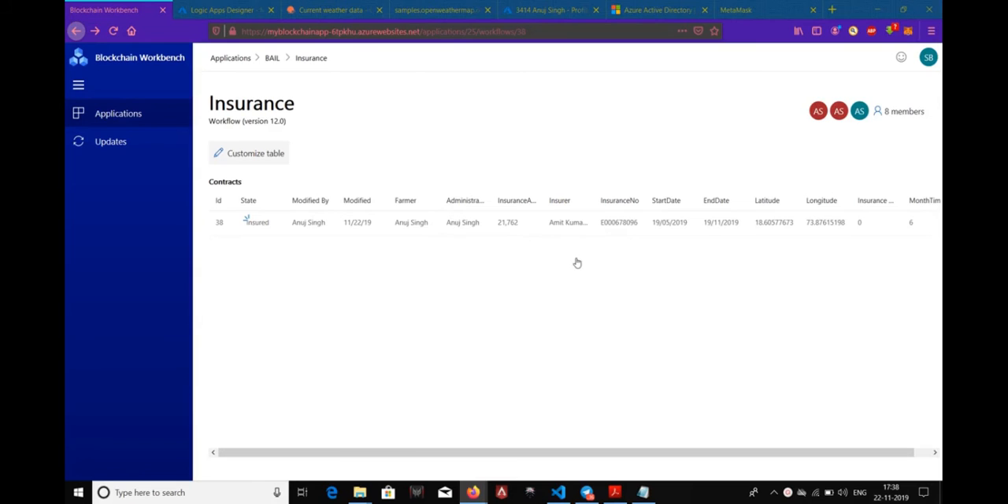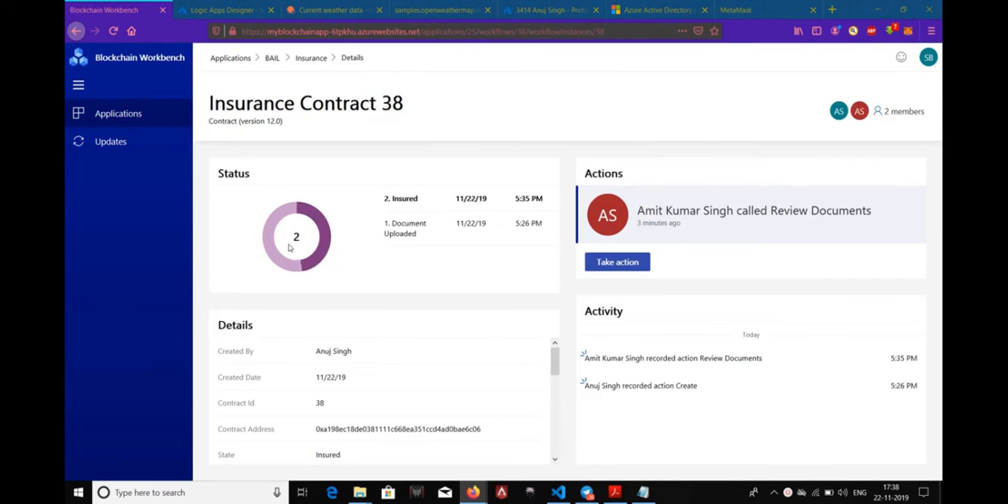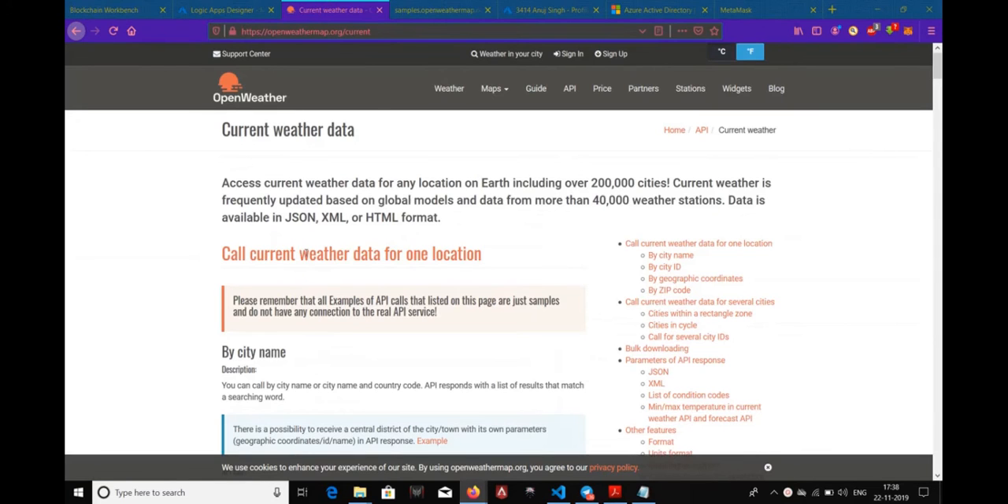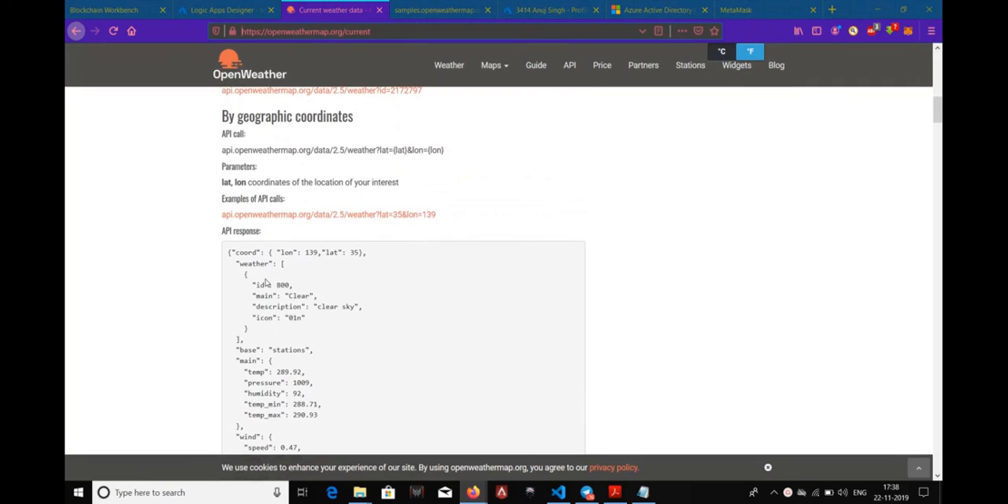Okay, so now these crops are insured by the farmer, and all that is left is to continuously monitor this latitude and longitude of the farm for natural calamity. Now to monitor these latitude and longitude, we are using a weather API. As you can see, this is an open weather API, and all I have to do is send the latitude and longitude, and it will return me the weather condition of that place.